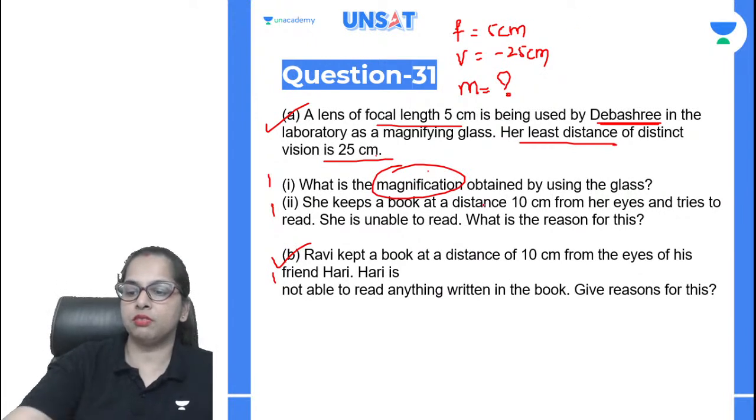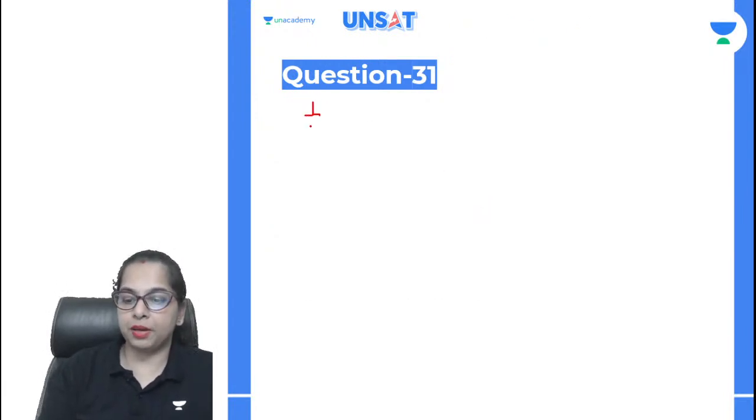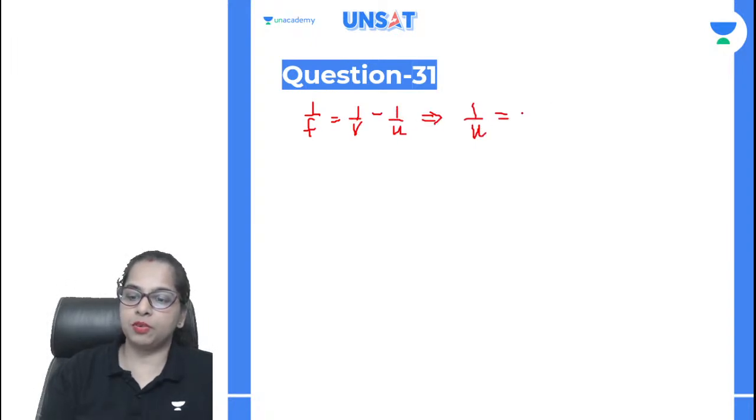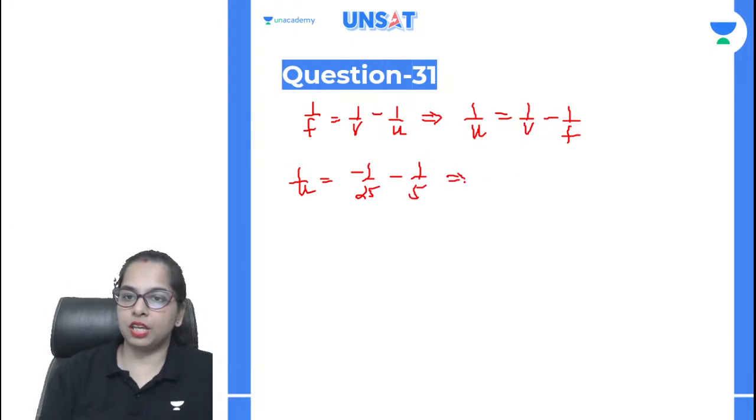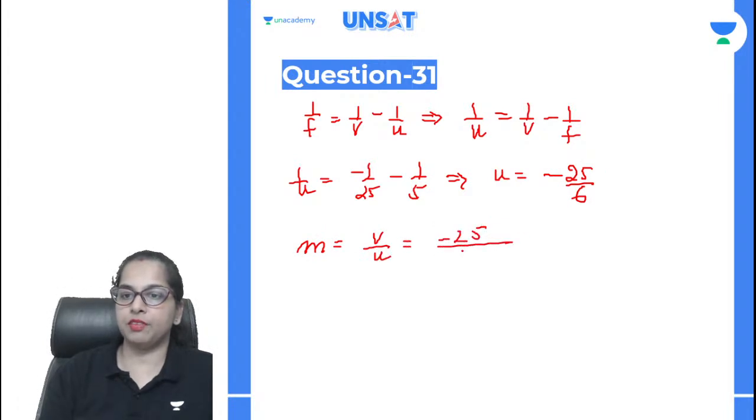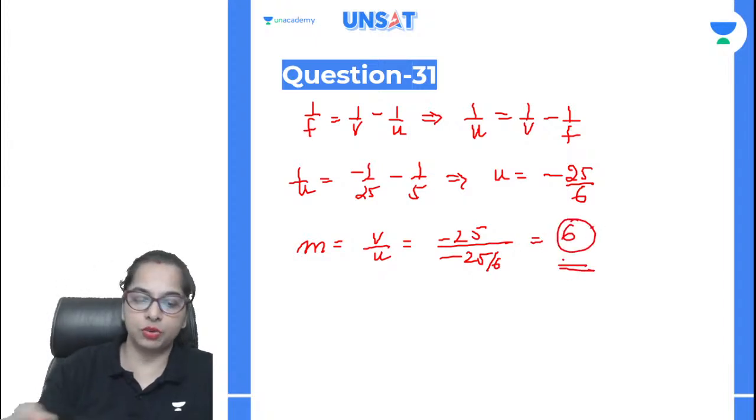Just use the lens formula. 1 by F is equal to 1 by V minus 1 by U. So 1 by U will be equal to 1 by V minus 1 by F, putting all the values over here. When you put all the values in this, write it as minus 1 by 25 minus 1 by 5, then U coming as minus 25 by 6. Okay, then write down the formula of magnification. This is V by U: minus 25 upon minus 25 divided by 6. So magnification is only 6.